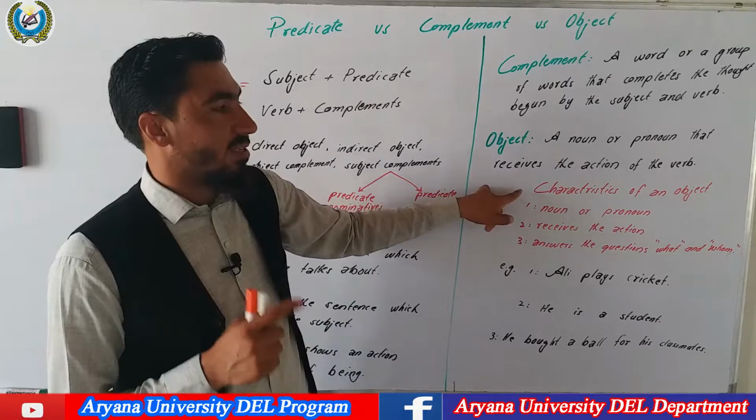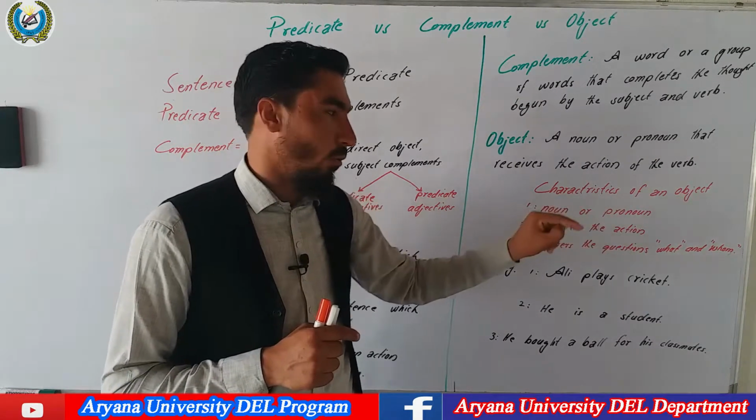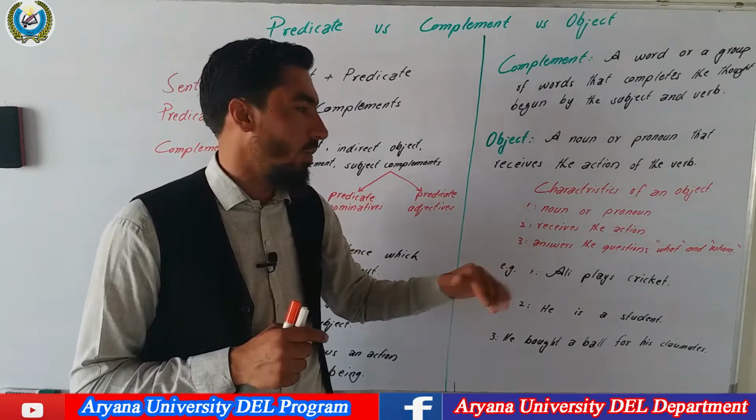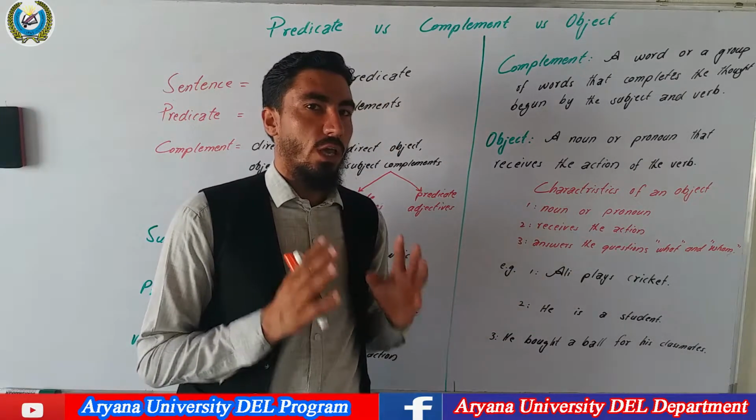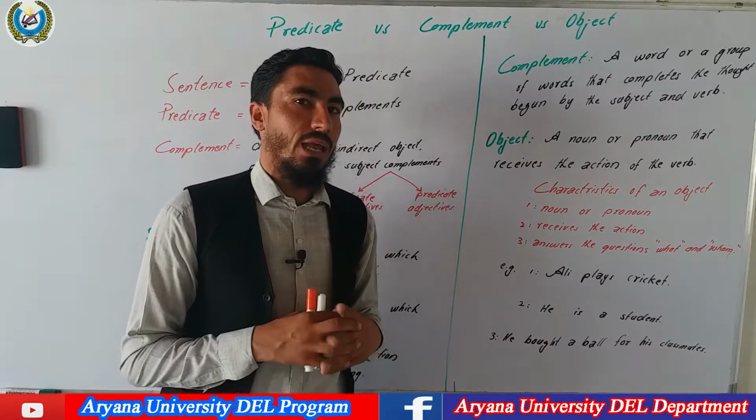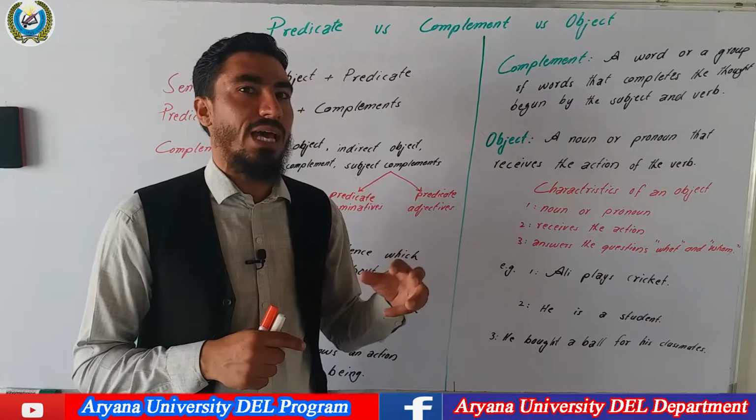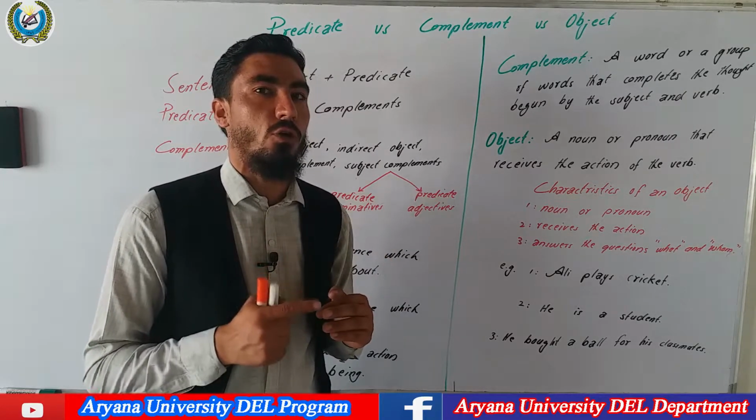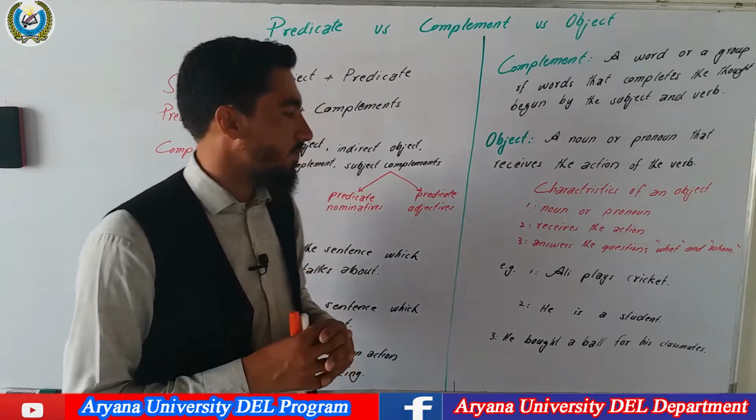The characteristics of an object are: number one, an object can be a noun or pronoun. Number two, it receives the action. It is affected by the verb. And number three, an object answers the questions what and whom. If a noun or pronoun is used after a transitive verb, it receives the action, it is affected by the verb, and it answers the question what and whom, then that word is called an object.